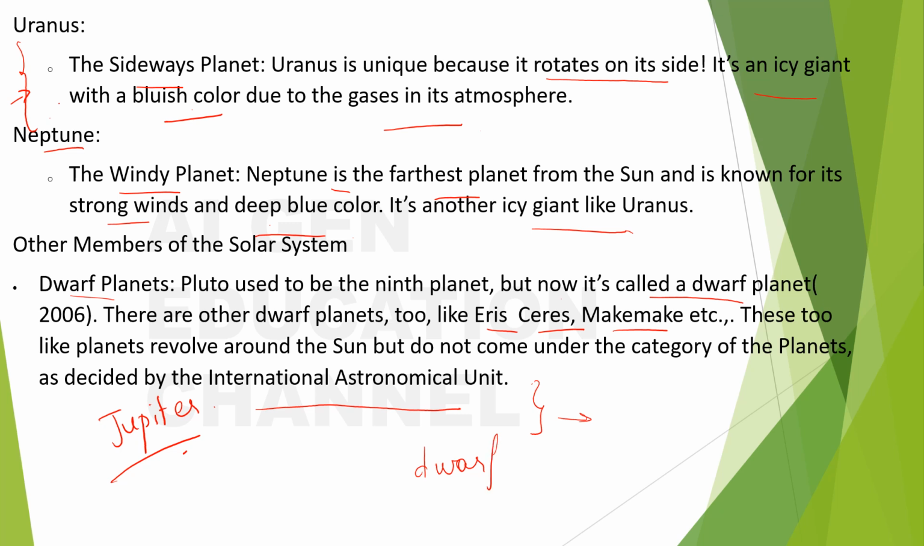These objects are called dwarf planets because they haven't complied with some standards. Some rules have been made, and these stipulations should be followed by an object for it to be called a planet. When something doesn't meet them, it will not be called a planet. In that manner, Pluto was removed from being a planet in 2006.